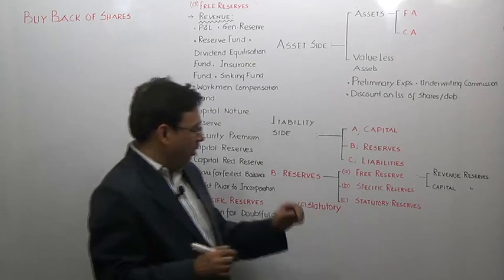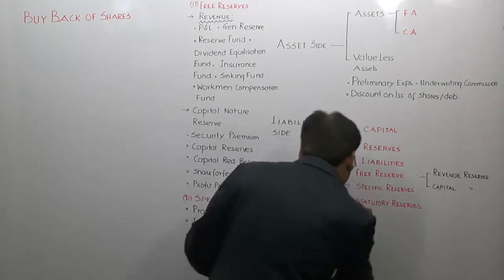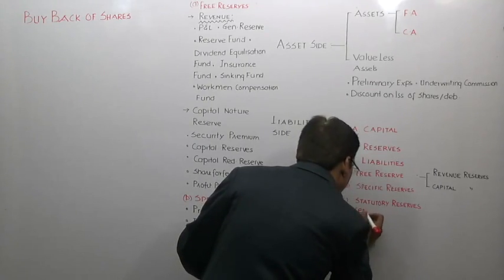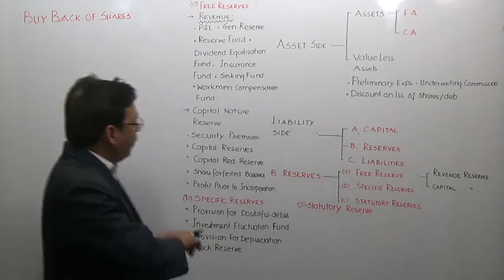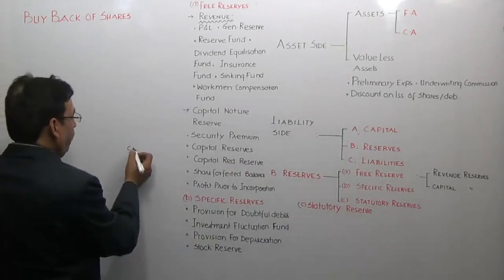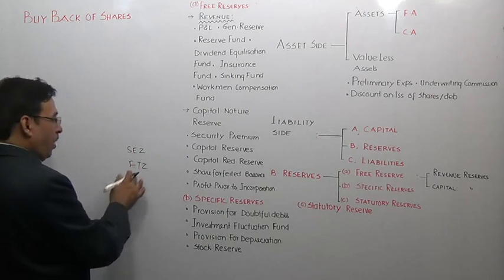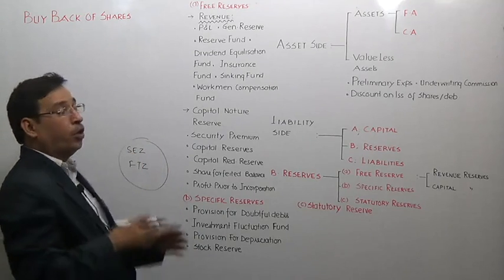Statutory reserves are supposed to be made by such entities which are operating in special economic zones, free trade zones, electronic parks or software parks. All these are nothing but notified zones.